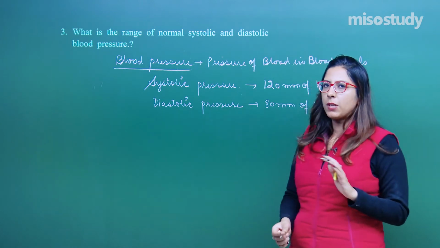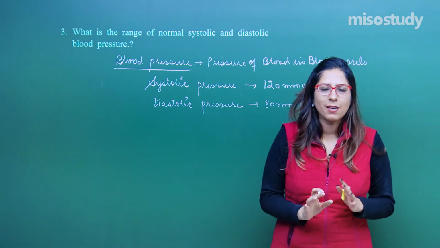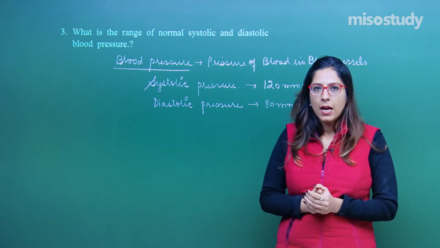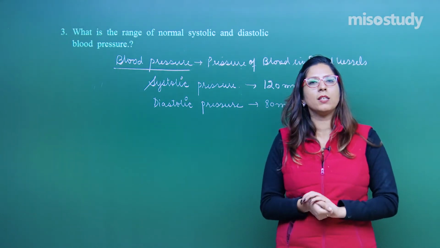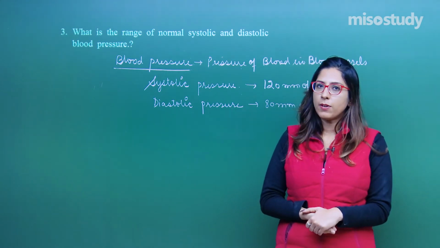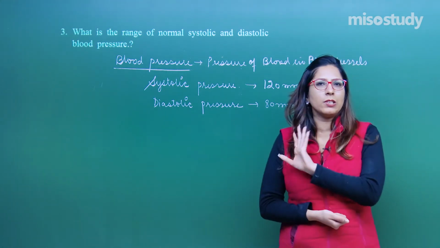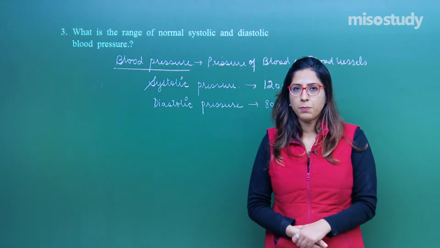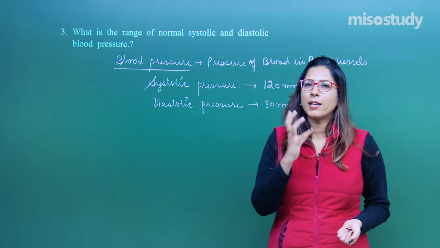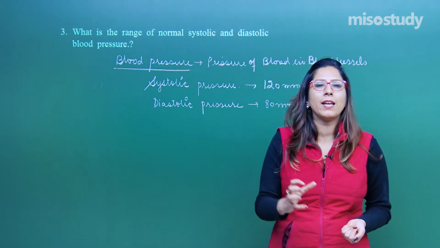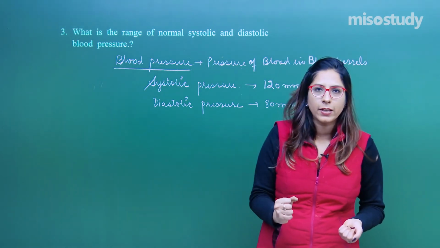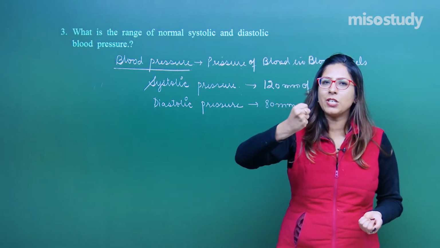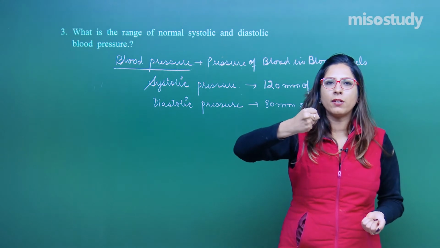What is a systolic pressure? See, this is just a 1 mark question. If such questions come for 2 marks or 3 marks, and you have to define what is systolic and diastolic pressure, what will you define? But for this 1 mark question, this much answer is enough. Systolic pressure is the maximum amount of pressure in the aorta or the major arteries once there is a contraction of the heart. Maximum pressure in the arteries after the contraction of the heart.